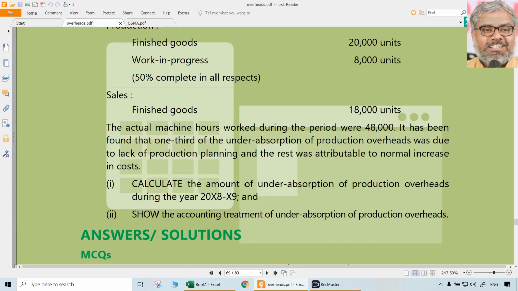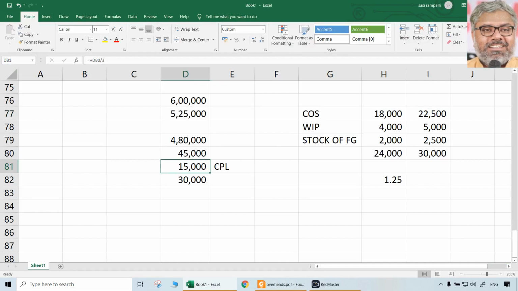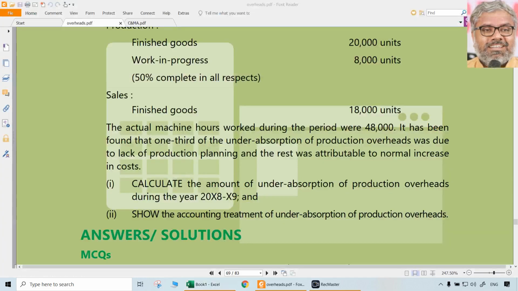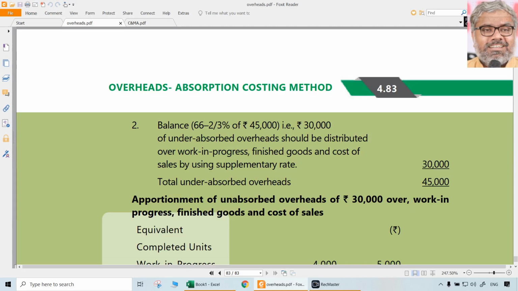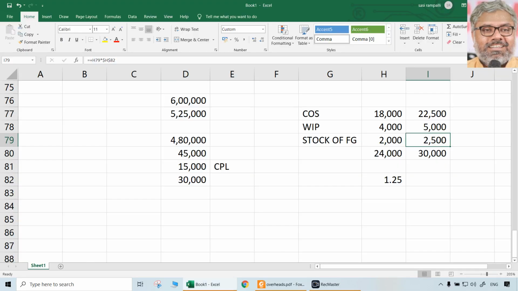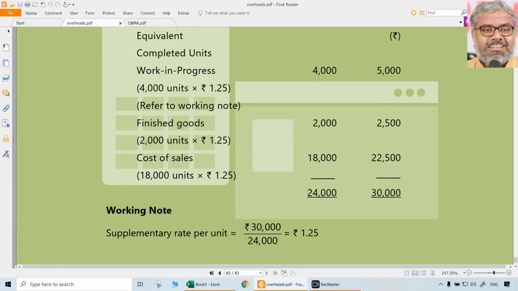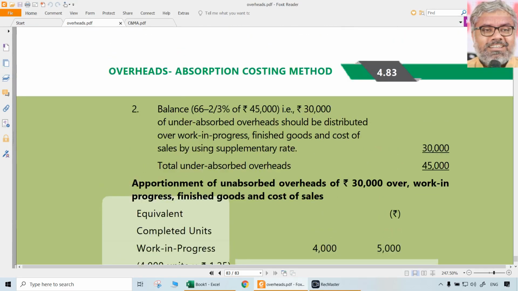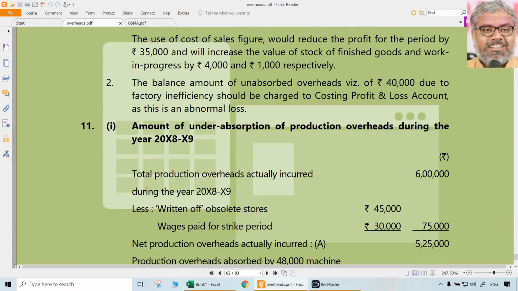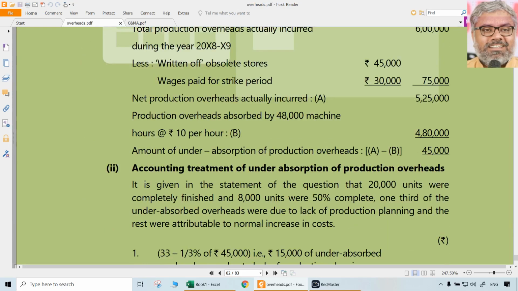What is the accounting treatment also is asked. We know that 15,000 should be charged to the costing P&L account, 22,500 should be added to the cost of sales, 5,000 should be added to the cost of work in progress, 12,500 should be added to the finished goods stock. That is the accounting treatment of this total 30,000 rupees. That's it. That is one of the questions related to under absorption or over absorption of overhead rates.